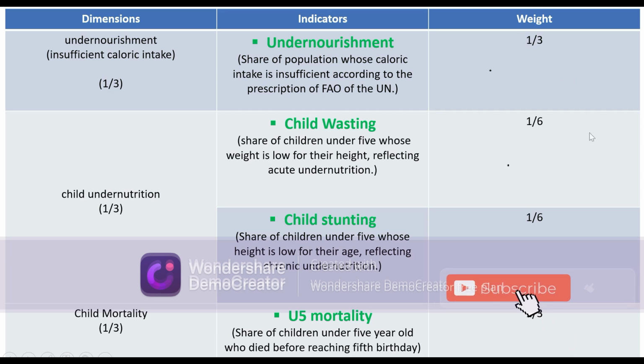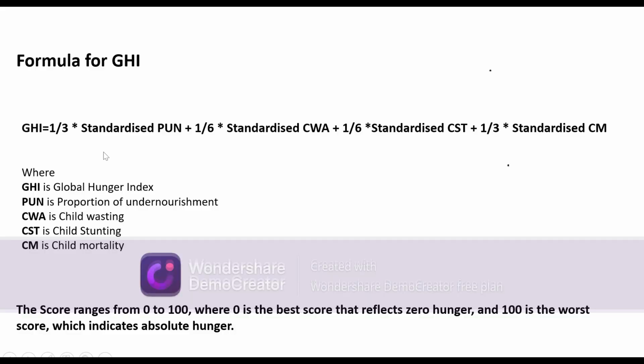So these are the weights which we are seeing in this formula, and the standardized PUN, CWA, CST, CM we have to calculate using a formula. The score of the GHI ranges from 0 to 100, where 0 is the best score that reflects zero hunger, and 100 is the worst score, which indicates absolute hunger.